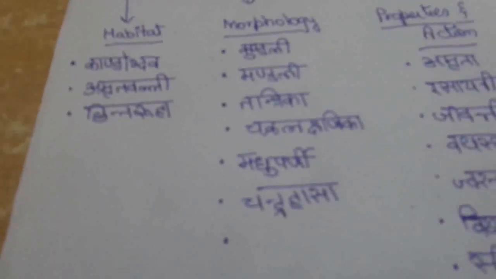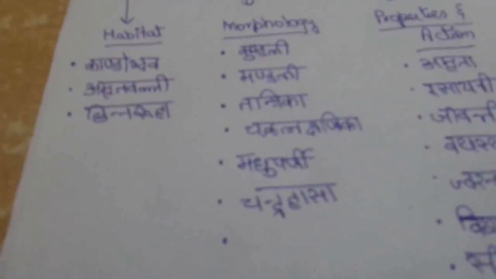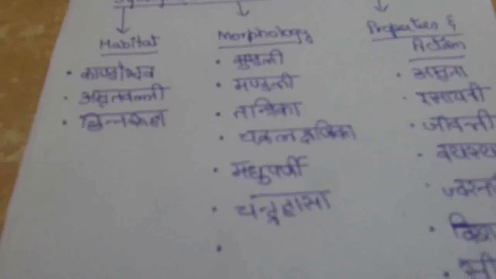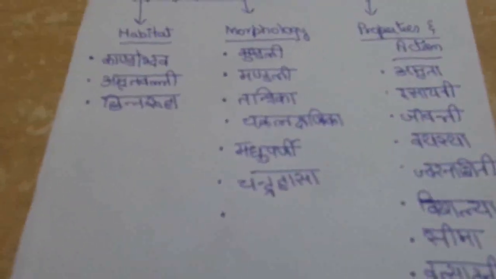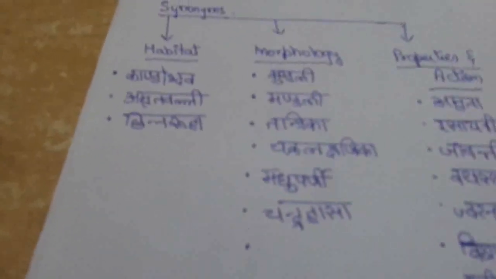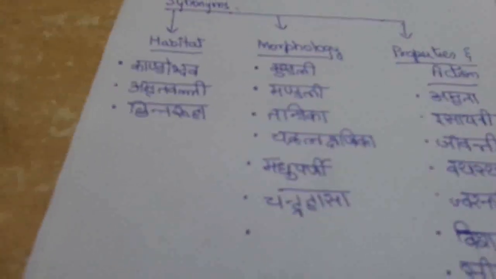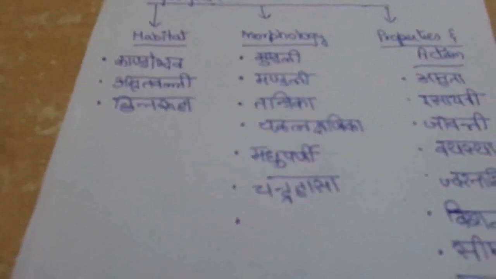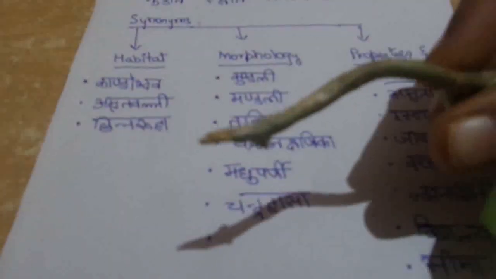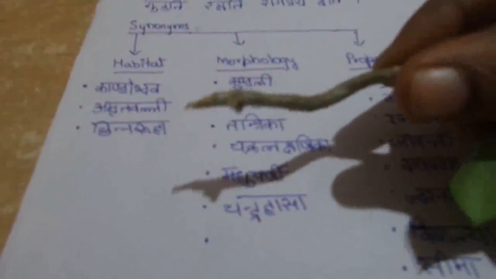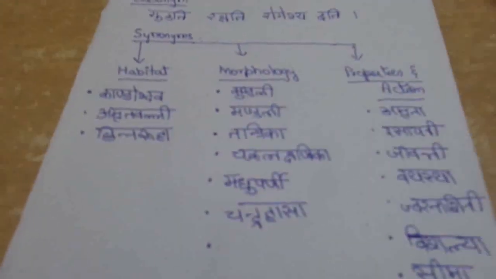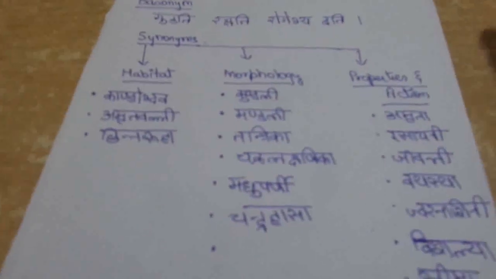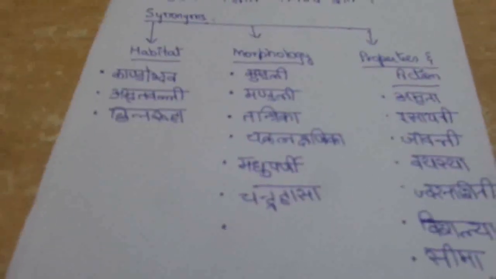Then Mandali means the same again: it twines around the supporting plant in a circular manner. Then Tantrika means the stem of the Guduchi resembles a rope. It's like a rope.